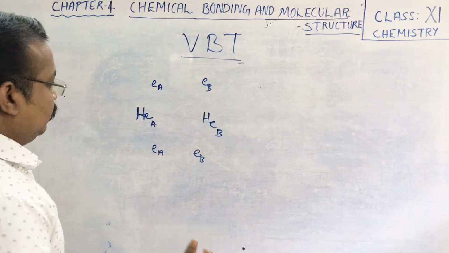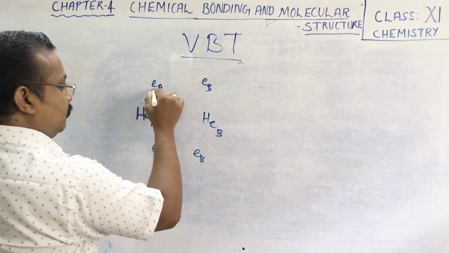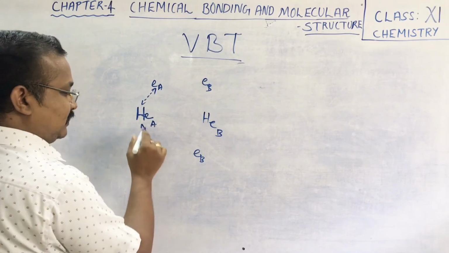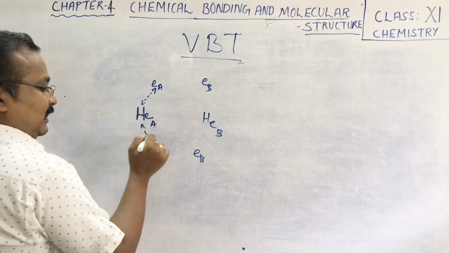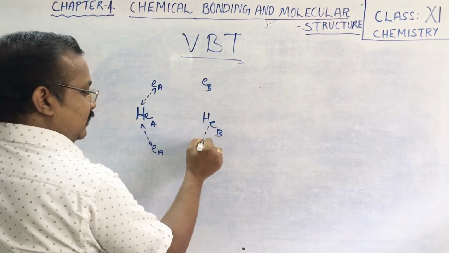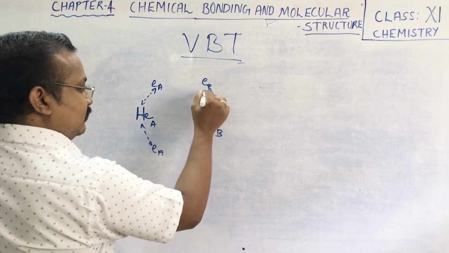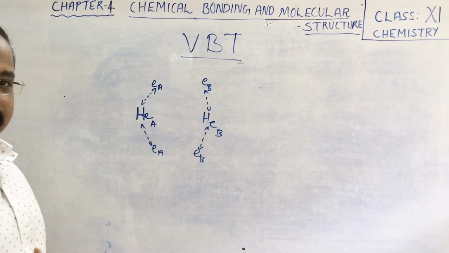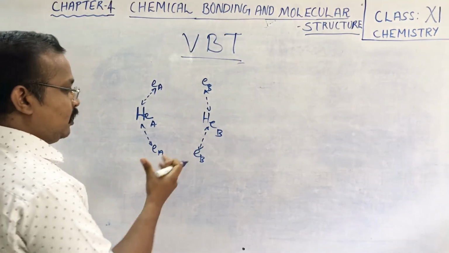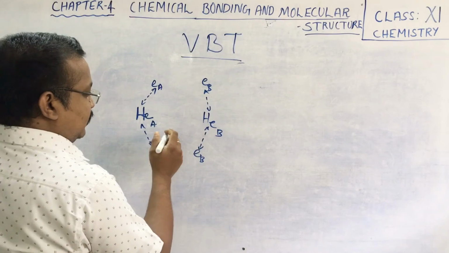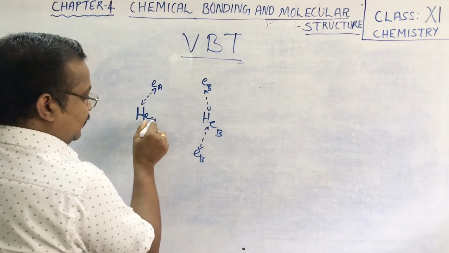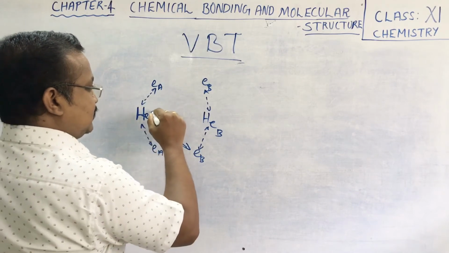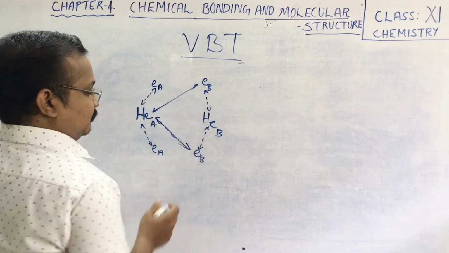Now children, before the atoms approach for overlapping, there is already an attraction between the helium nucleus and its own electrons. Like that, the other helium nucleus also has its attractions. So these are actually the old attractive forces. Once they come closer, what happens? This He will start attracting EB also, and this He will also attract this electron, right?